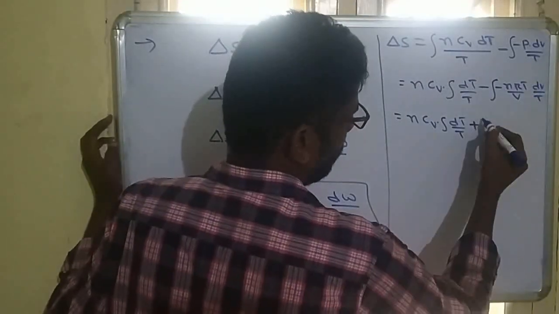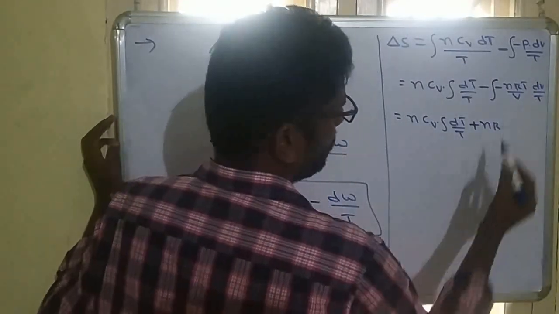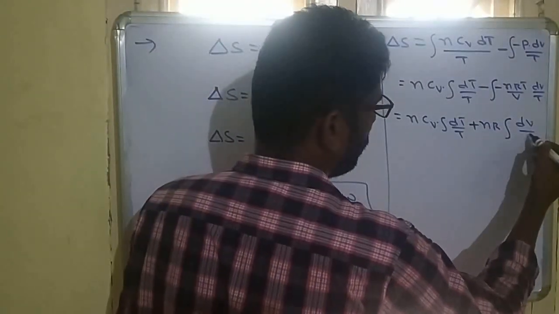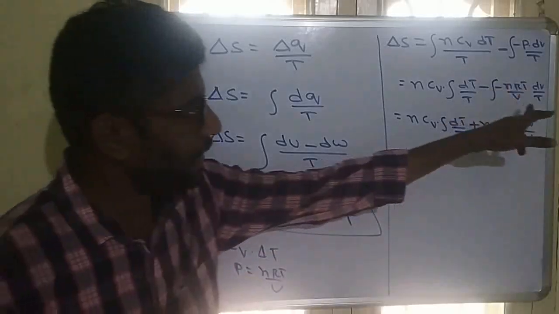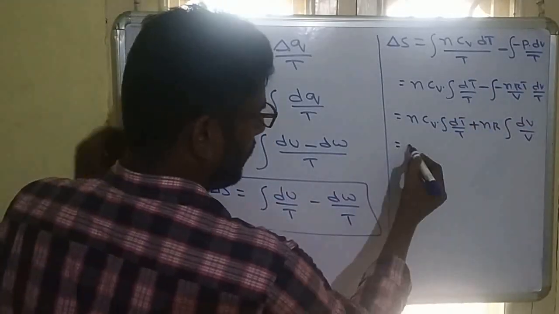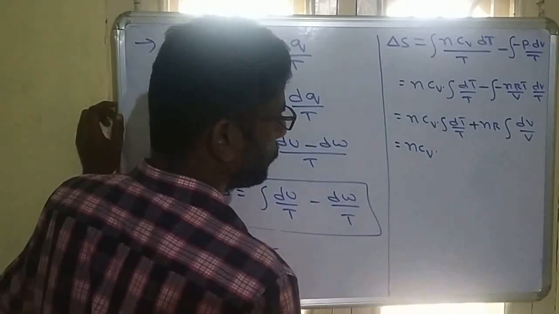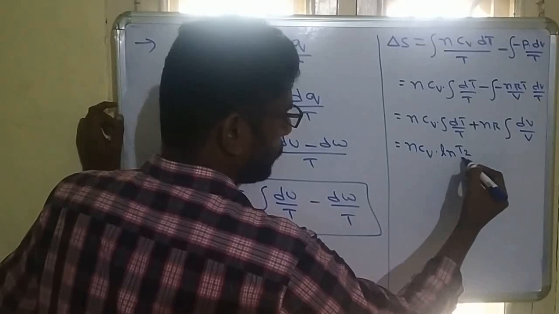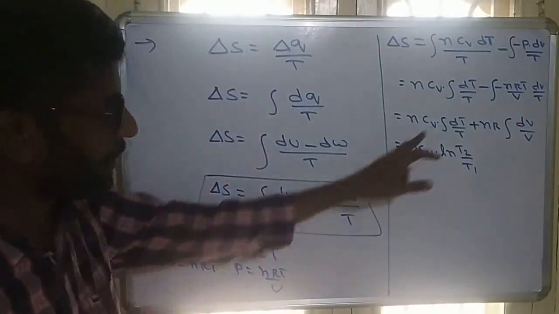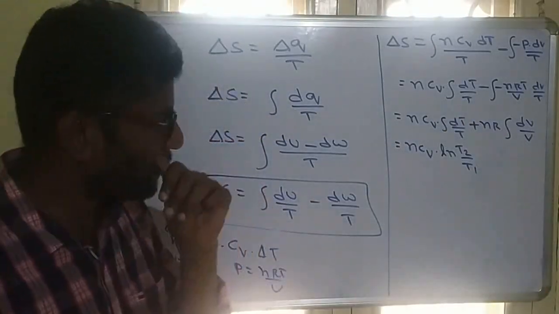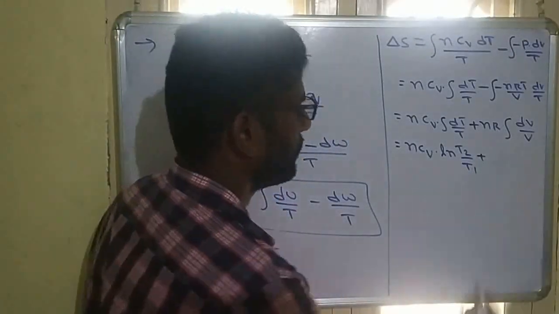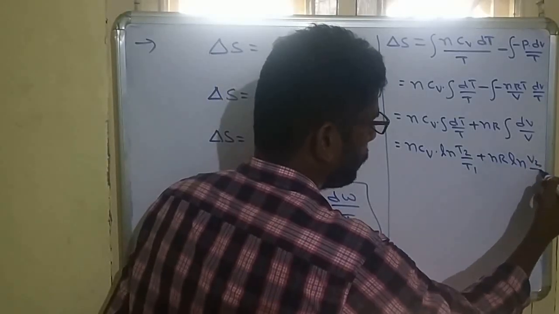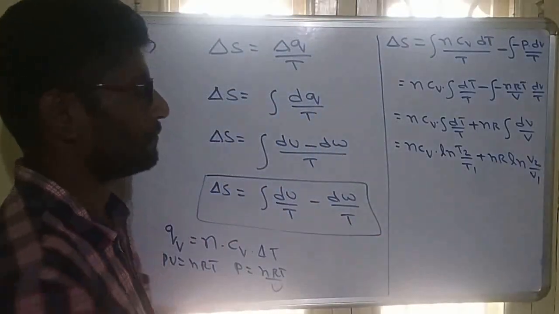nR is a constant, I am taking outside nR into. So this T and T we can cancel, remaining integration of dV by V. So T and T will be cancelled. So from this, finally nCv into integration of dT by T will become ln T2 by T1. Remember, integration of dT by T is equal to ln T2 by T1, plus this will be nR ln V2 by V1. So this is the formula.